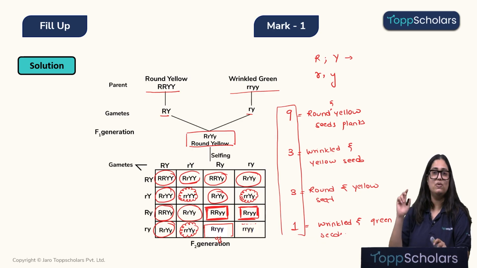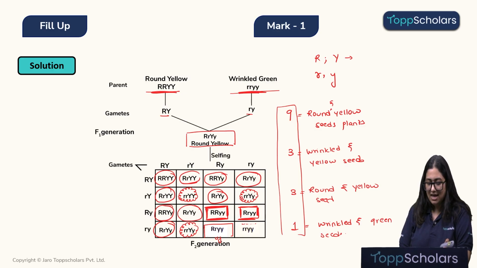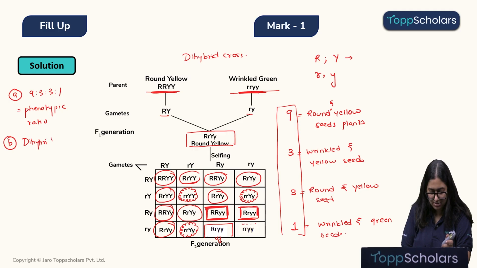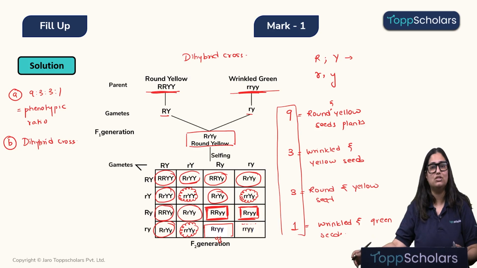Alright. The second question children that was asked was, which kind of cross is this? Children, here we are considering two different characteristics of a plant, and therefore this cross is a dihybrid cross. Okay, so answer to question A was that 9:3:3:1 is a phenotypic ratio. And answer to question B is that this cross is a dihybrid cross. Alright children, now let's move on to the next question.